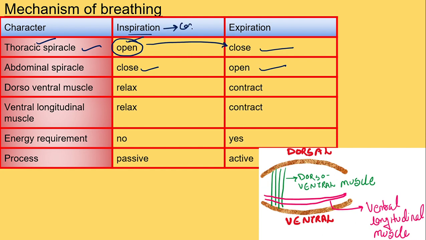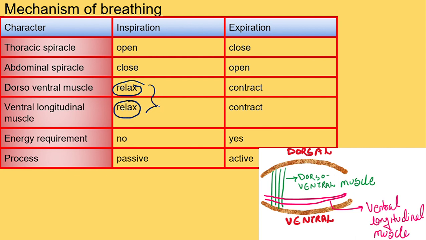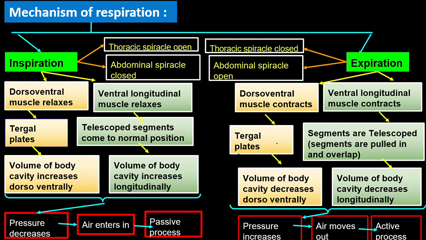Now inspiration in us is an active process, that means contraction will take place. But when we talk about the cockroach, it is relaxation. Both the muscles are going to relax. When the muscles are relaxing, do we need any energy? No, we do not need any energy. So the process in which no energy is utilized, we call it a passive process. The opposite happens in expiration: both the muscles are going to contract. Since it is contracting, energy is required. Since energy is required, this process we call an active process, right?